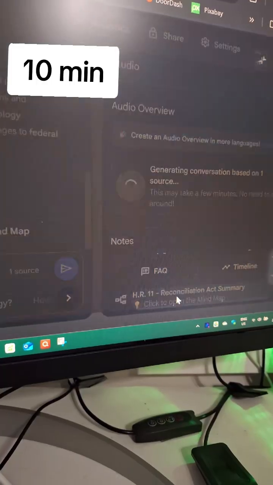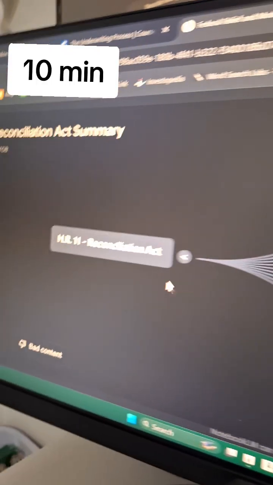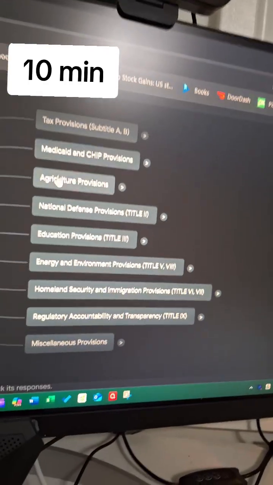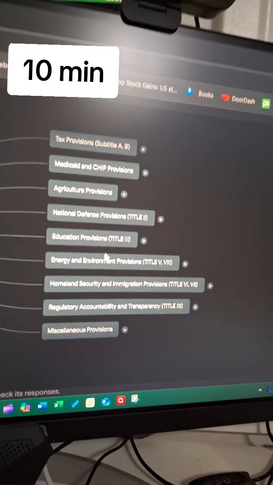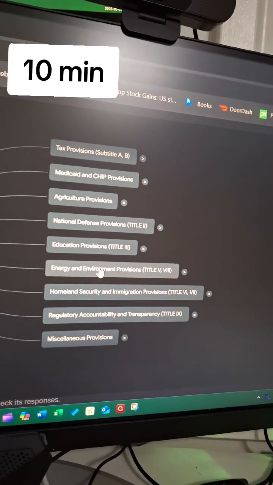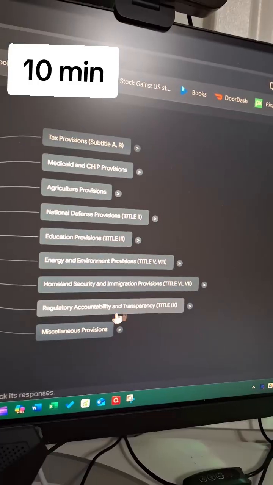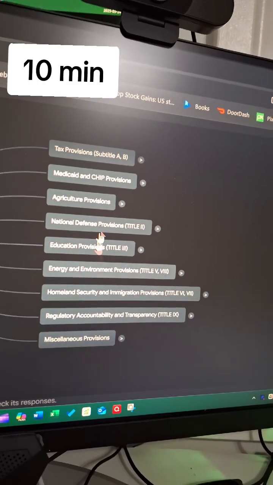Okay, mind map is done. Let's have a look at the mind map. So the mind map starts with the title of the bill. Shrink it down a bit. And then it's got all of the stuff here. National defense, education provisions, energy, homeland security, regulatory and transparency, miscellaneous.